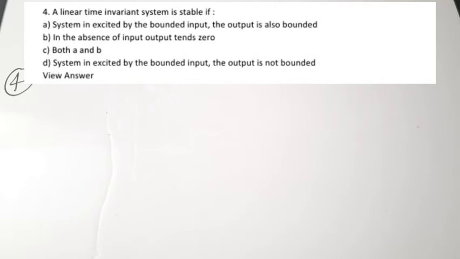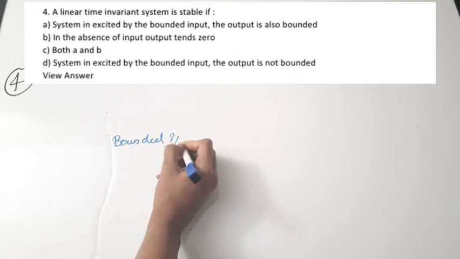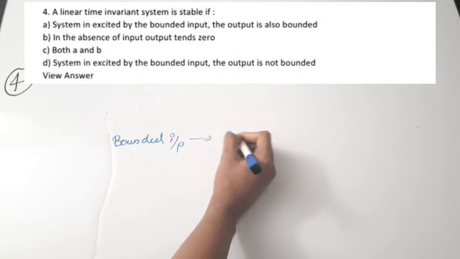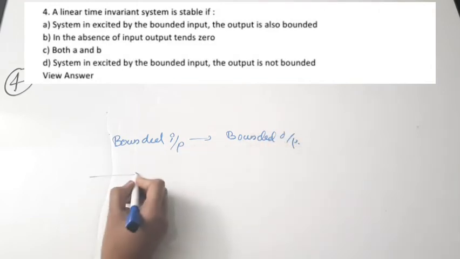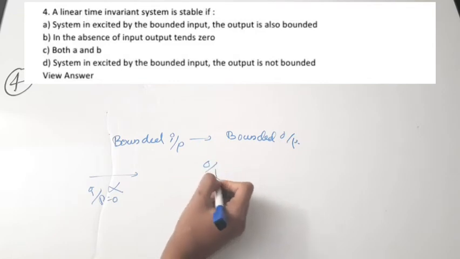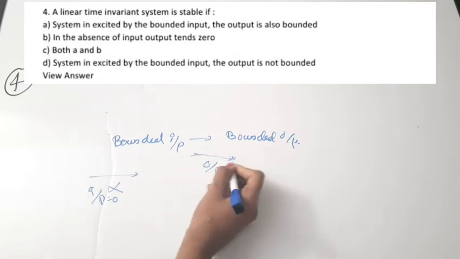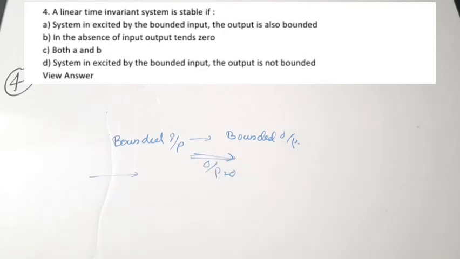So a system is said to be stable, that is, an LTI system is said to be stable, if you are giving a bounded input and you are getting a bounded output. And also if you are giving no input, when input is equal to 0, then output should be equal to 0. So these are the two cases for an LTI system to be stable.